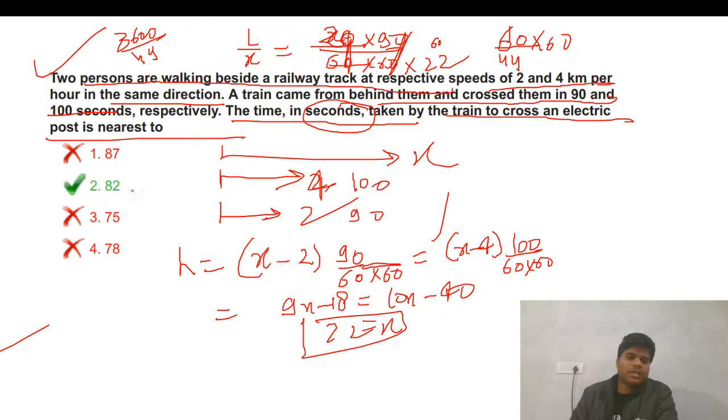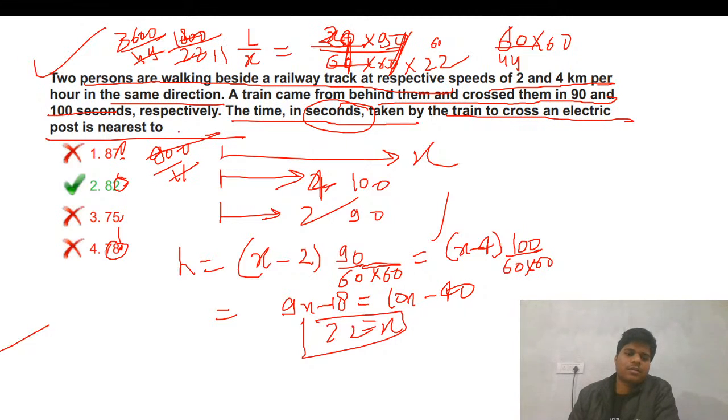We need the nearest, a little less, so we have to just check. So 22 and 1800 and then again 11 and then 900 by 11. So that is about 81. So this is the closest. Right.